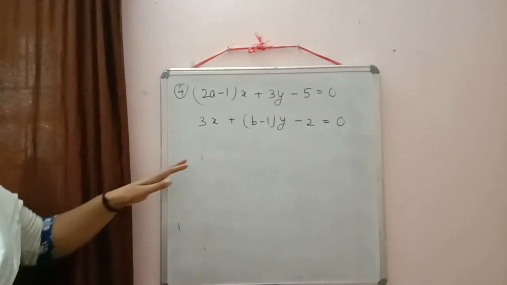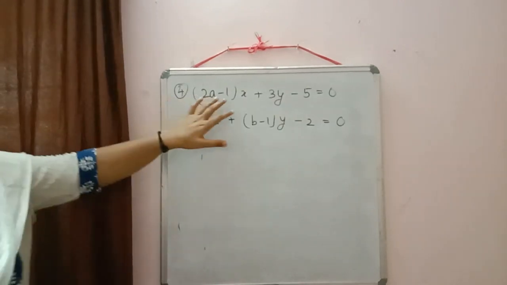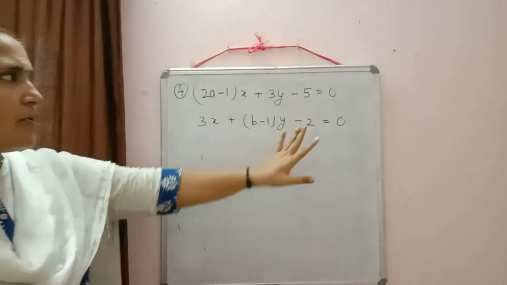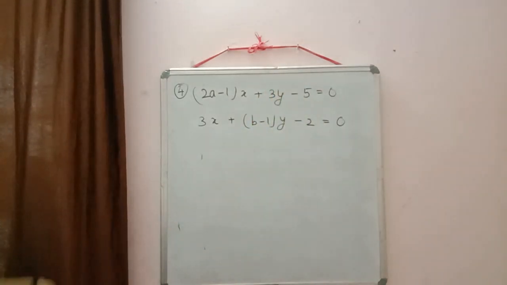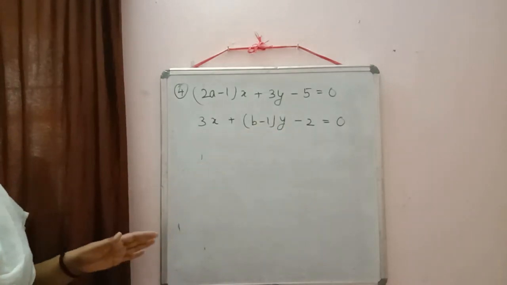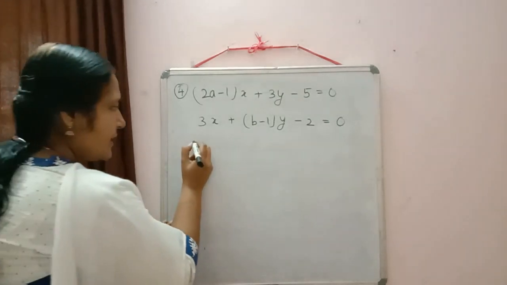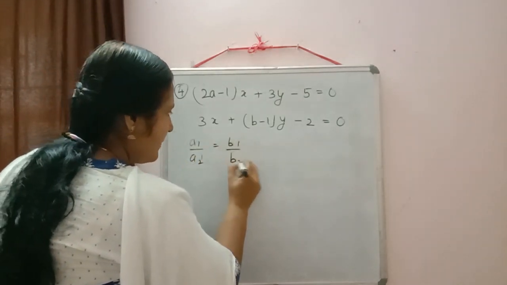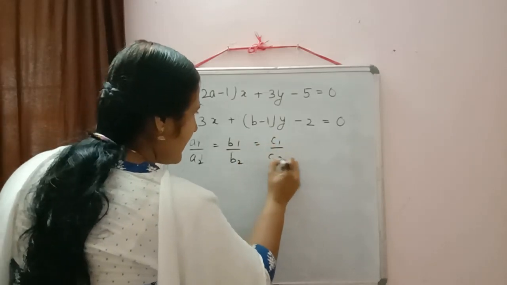Next equation is written here. As you can check, coefficient of x and y are properly arranged, and the constant is also on the left hand side only. So start writing the condition for infinitely many solutions. Yes, the condition is A1 by A2 equal to B1 by B2 equal to C1 by C2.